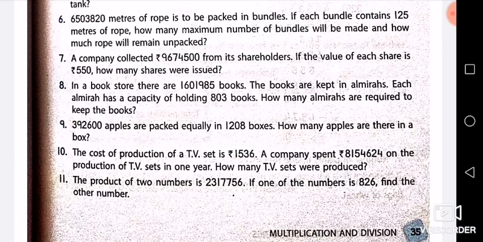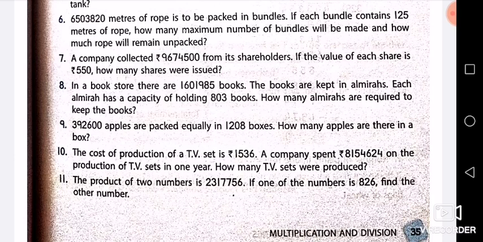That company has collected rupees 96,74,500 from its shareholders. If the value of each share is 550, how many shares were issued? How many shares were issued?